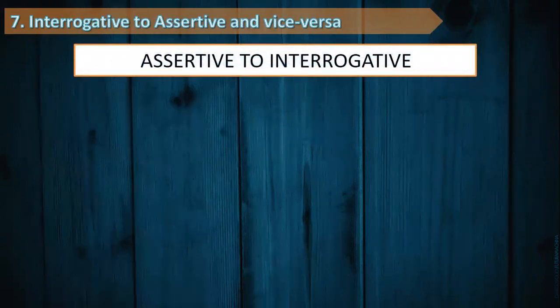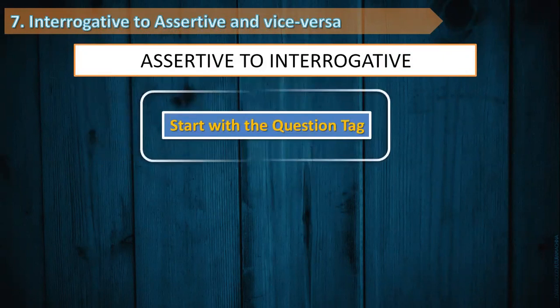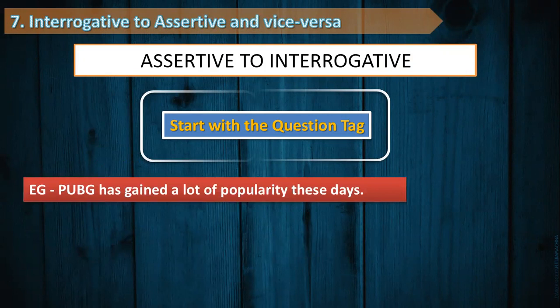Now, in this case, let's start with assertive to interrogative. That is, we have to convert a statement into a question. Many of us are confused whether we are supposed to use a WH word or not. Well, an even easier method is to use a question tag. That means you can use the same question tag to start the question or to frame an interrogative sentence. Now, how does this work? Let's take a look. PUBG has gained a lot of popularity these days, which is no doubt the truth, isn't it?